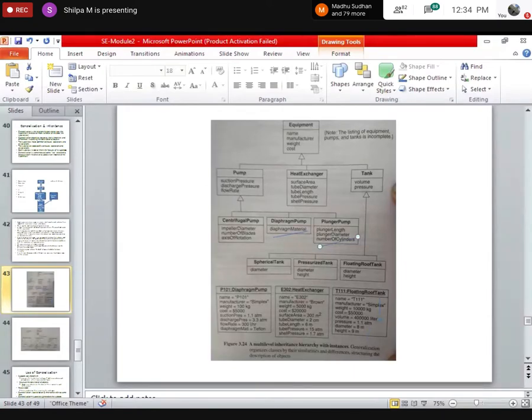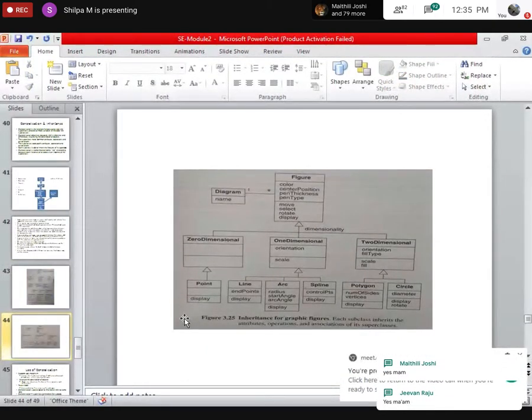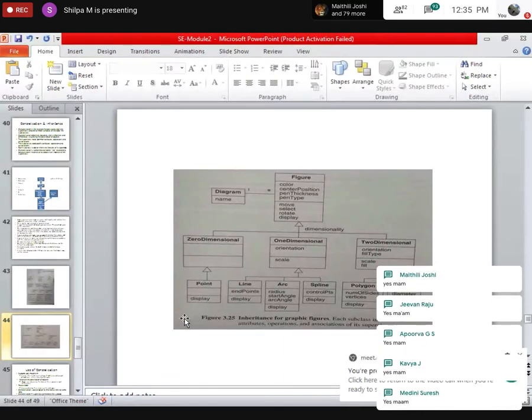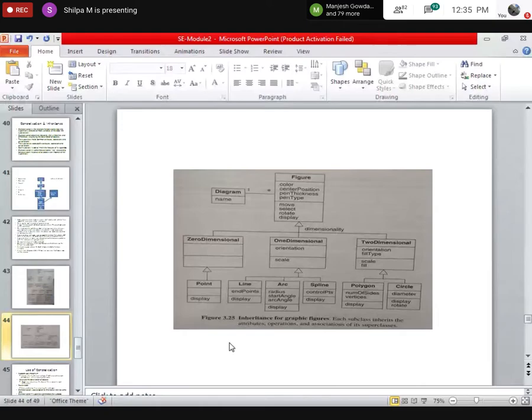Is this example clear for all of you? Now, in this example, please identify the number of classes. All of you, don't give the answer. I want all of you to identify the number of classes on this slide. I'll ask anyone.